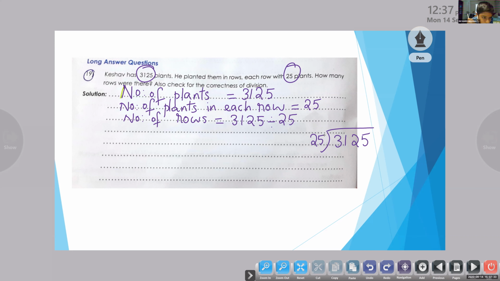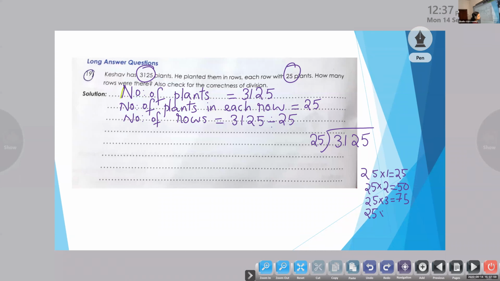Okay. Yes, ma'am. Can you tell me the table of 25? We can write here. 25 into 1 is equal to 25. 25 times 2 is 50. Now 25 times 3 is 75. Okay, we can start the multiplication. We will write a little more.